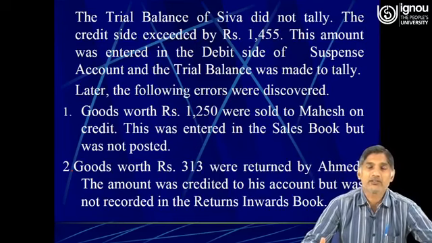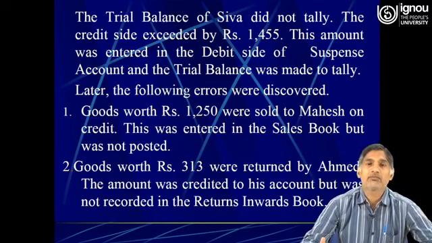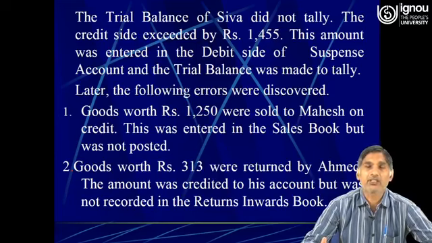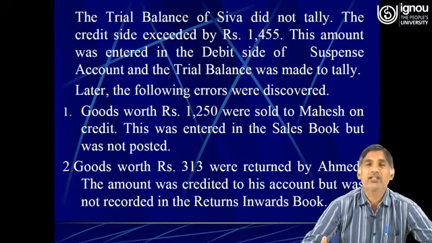So when goods were sold, the journal entry that must have been recorded in the books of account must be Mahesh account debit to sales 1250. So this was entered in the sales book but it was not posted to the Mahesh account.